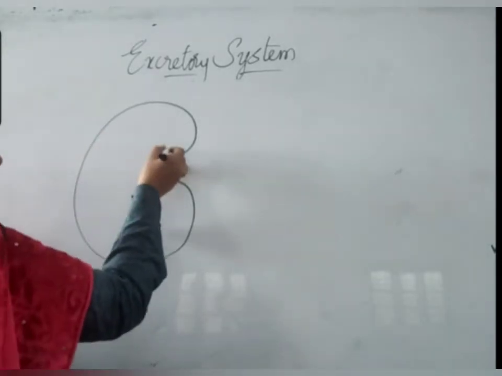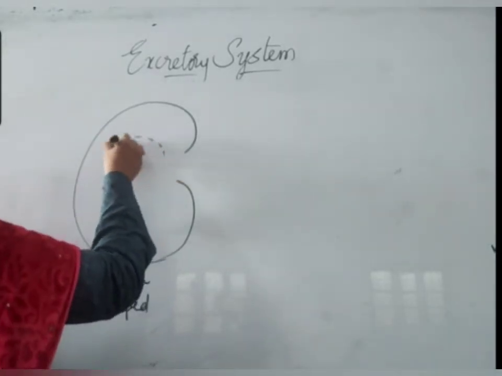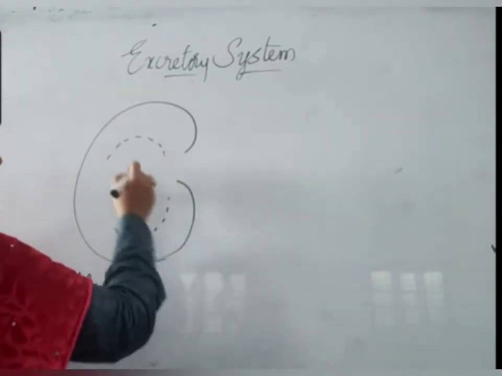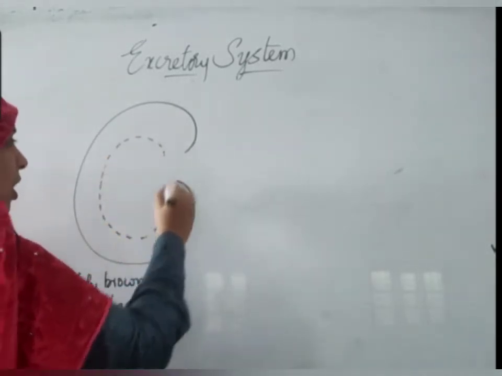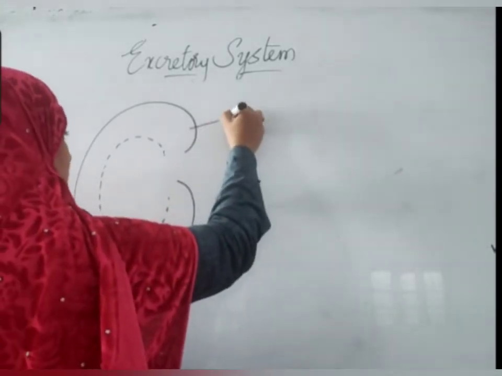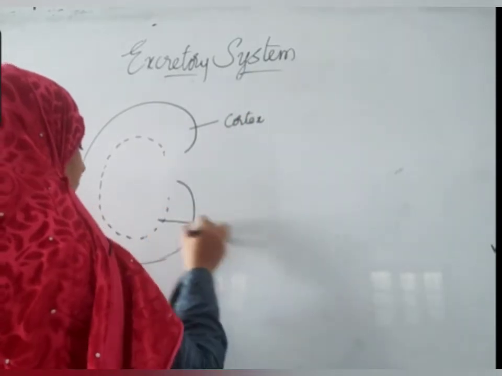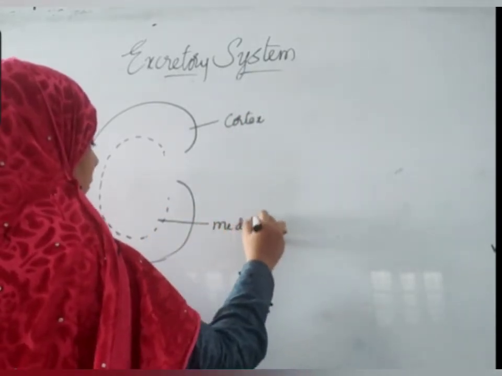The kidney is divided into two regions. The outer region is called the cortex. The inner region is called the medulla.